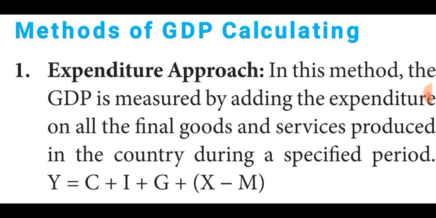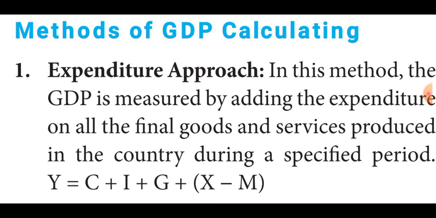In this method, the GDP is measured by adding the expenditure on all the final goods and services produced in the country during a specified period. Listen very carefully, students. Expenditure method means the GDP is measured by adding the expenditure.